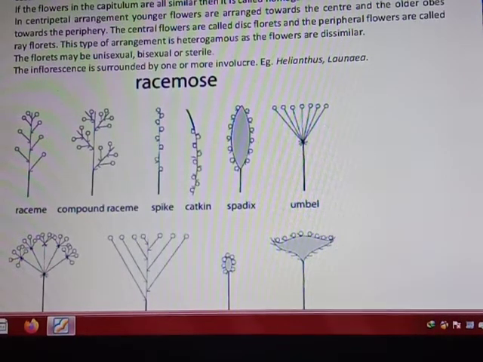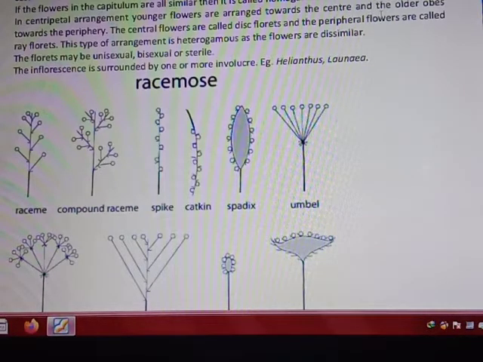Means that at the center younger, smaller flowers are present, and at the periphery, means at the outer side, larger ones are present. You can say the larger flowers on the outside are giving protection to the smaller ones at the center. And in case of capitulum, centripetal arrangement of inflorescence is present.